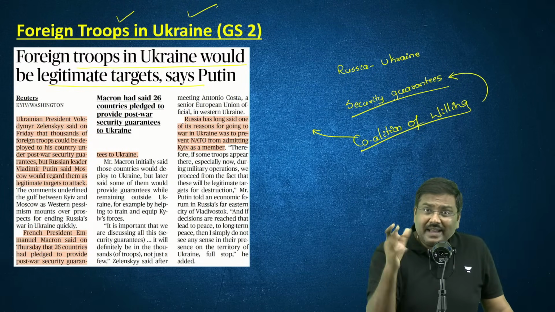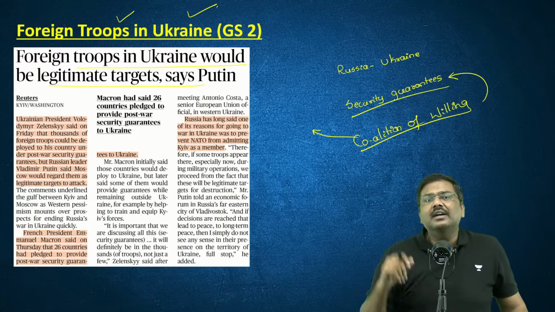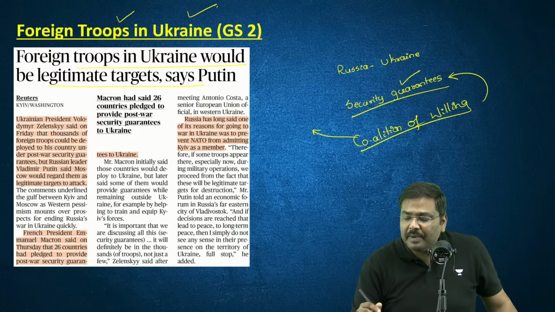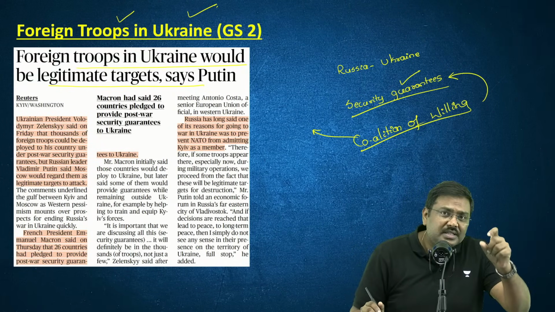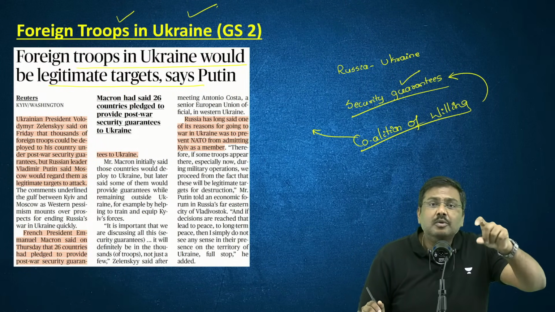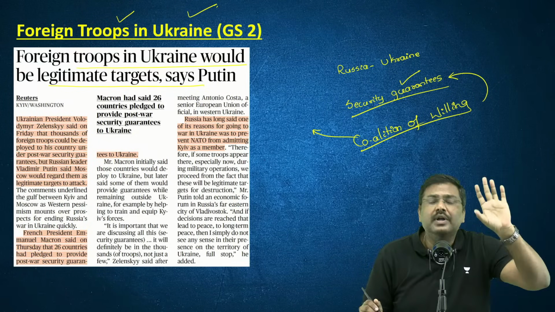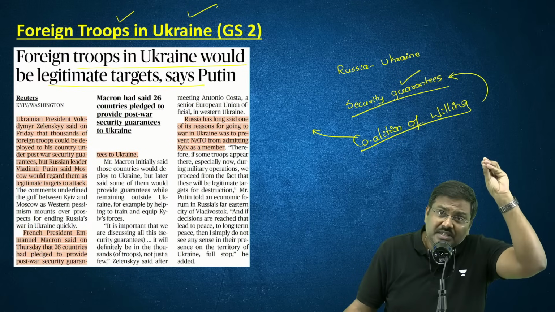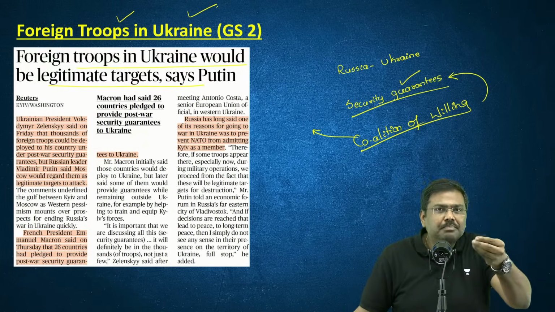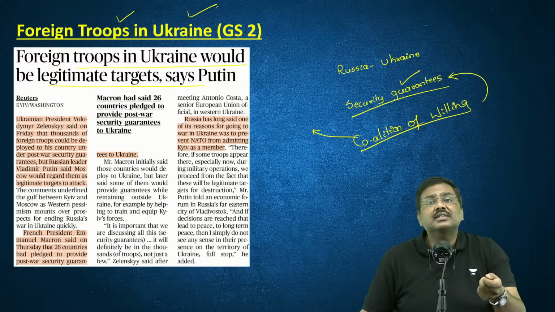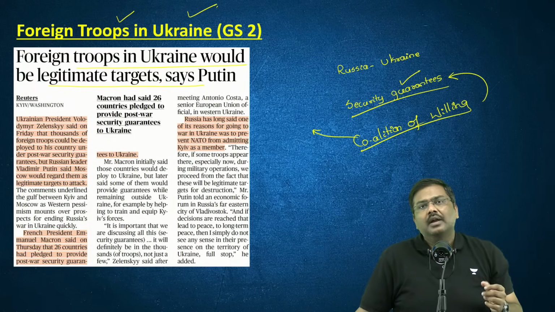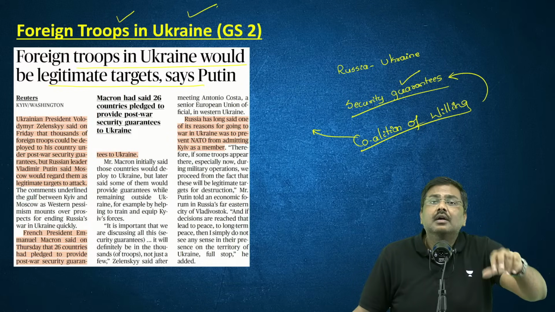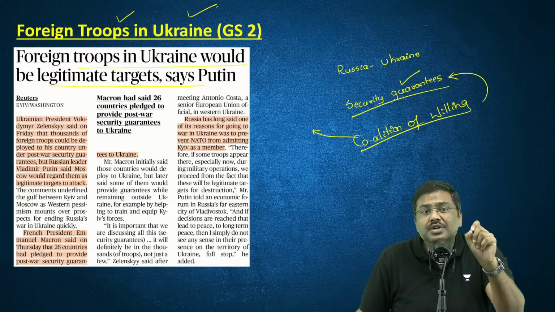One of the components being provided in the form of information is that there will be soldiers. That is, certain forces will be sent to reside in Ukraine. Certain soldier contingents will be sent to Ukraine and stationed there. In technical terms, they call it foot on ground. So that is one of the aspects being discussed here. Soldiers will be sent to Ukraine, but this is not acceptable to Russia.